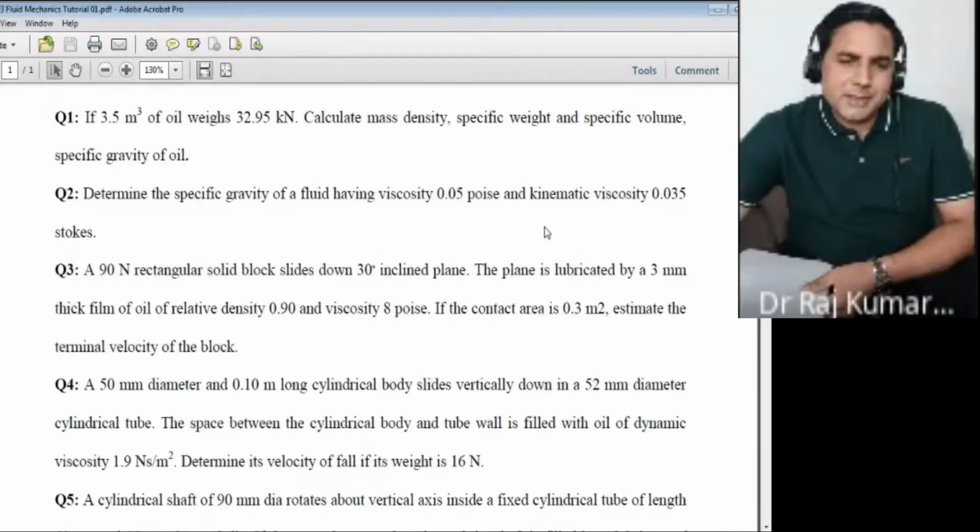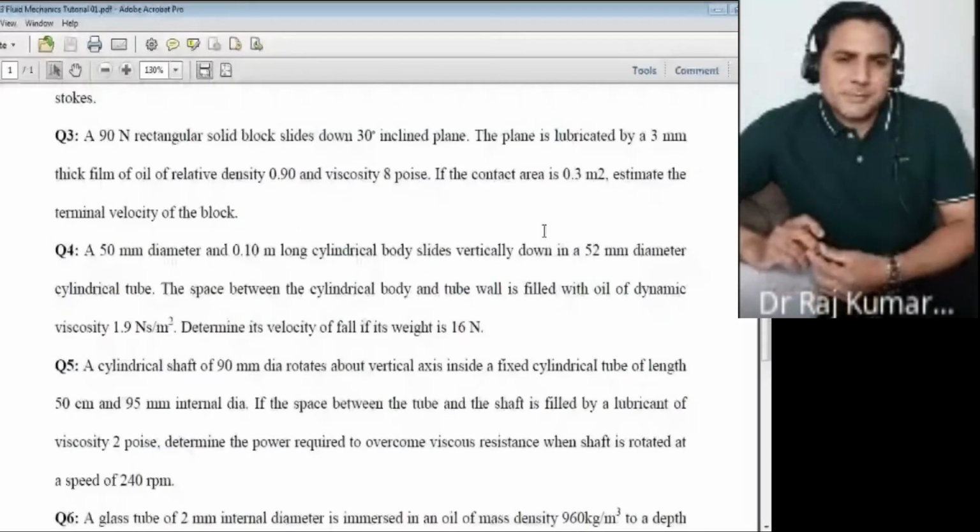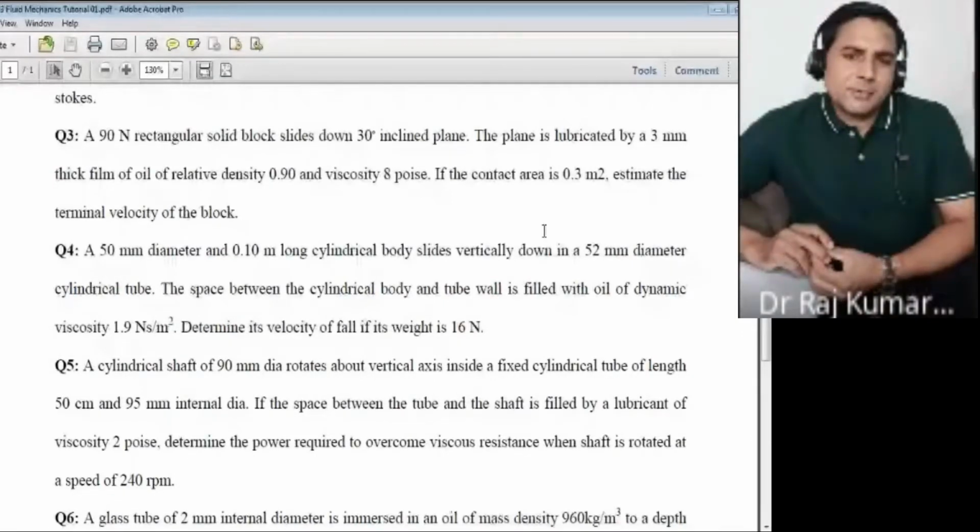Then read question number 3. Here you have a rectangular solid block which slides down a 30-degree inclined plane. The plane is lubricated by a 3 mm thick film of oil of relative density 0.9 and viscosity 8 poise. If the contact area is 0.3 meters square, estimate the terminal velocity of the block. I hope you might have got the idea.